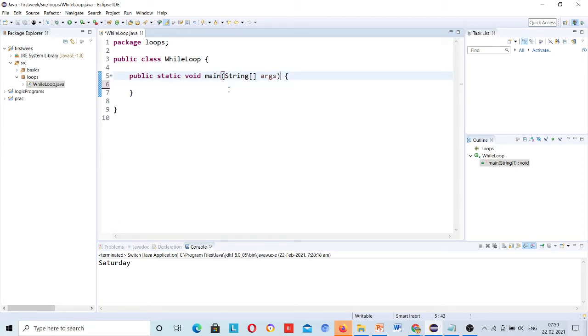I will declare a number. Int number is equal to 5.